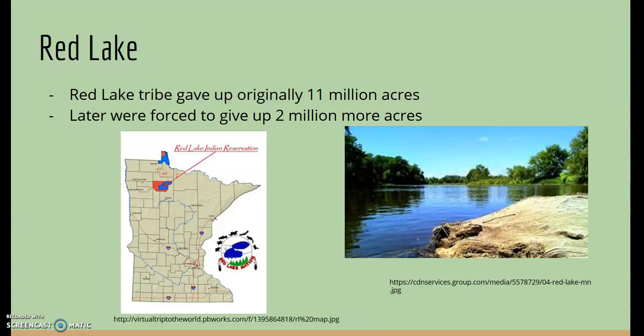Again, this is saying that the President went in, said everything they needed to say, in order to divide up the land how they wanted to. Not only in 1863 did the Red Lake tribe give up 11 million acres, but by 1904, the Red Lake tribe had also ceded more than 2 million more acres, so a total of 13 million acres was taken away from the Native Americans and given to the federal government, so the Native Americans could not govern themselves.